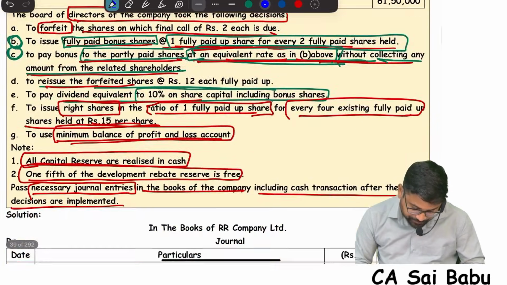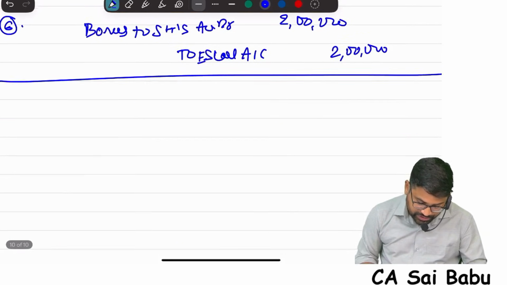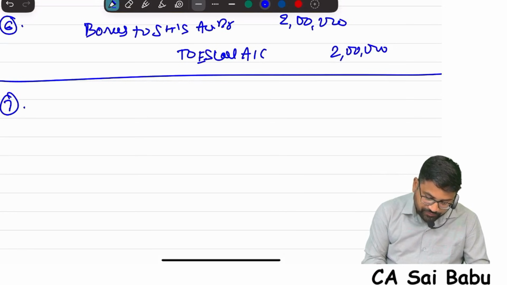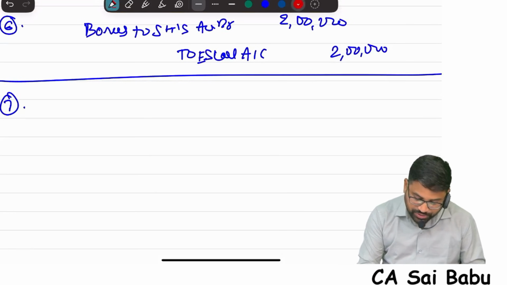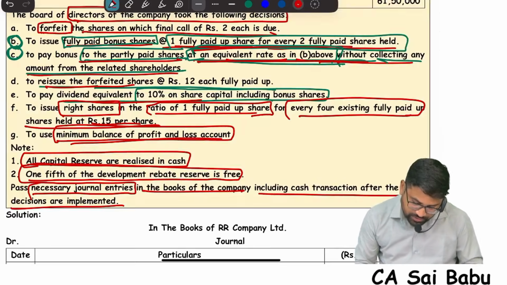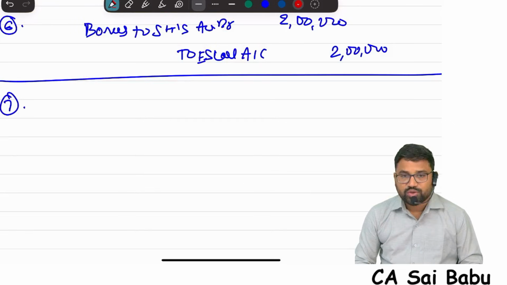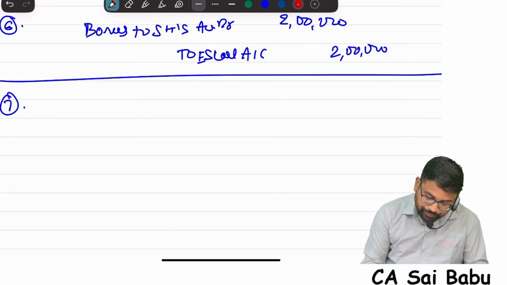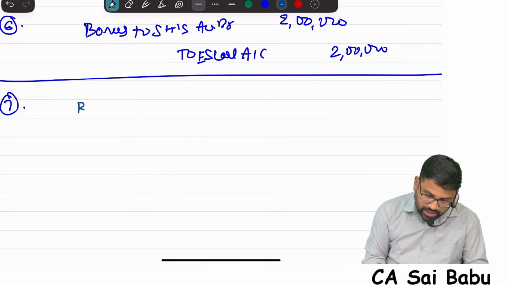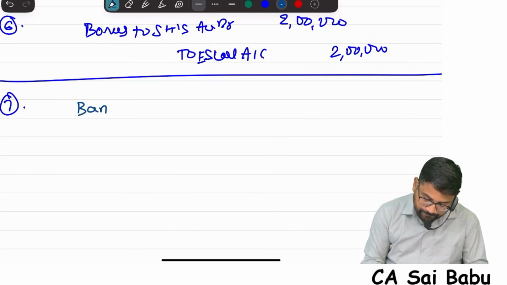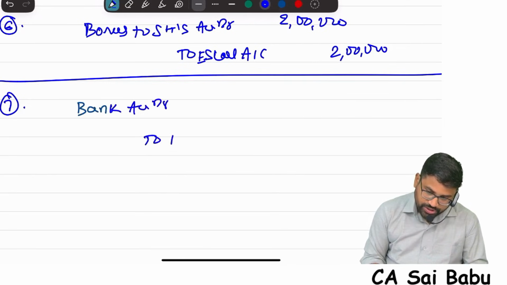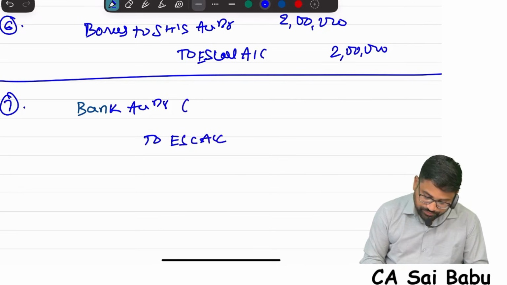Next one, reissue of forfeited shares. When forfeited shares are reissued, at what price are we reissuing? 12. That means there is no loss, no discount. Therefore, nothing to adjust to share forfeiture account. So what is the entry here? Bank account debit to equity share capital account, right? How many shares are we reissuing?